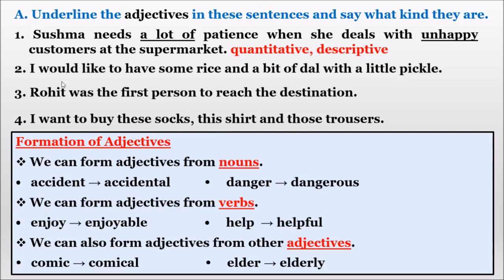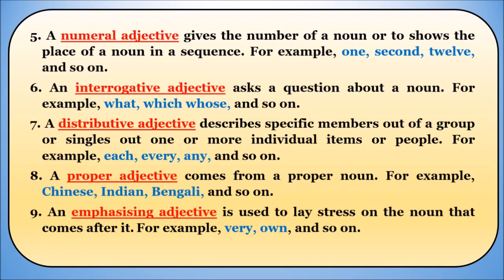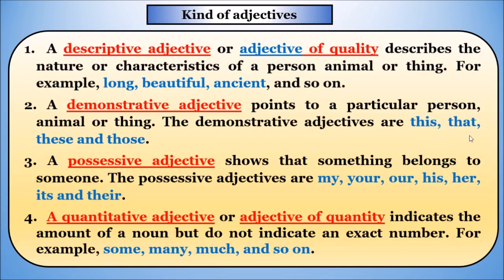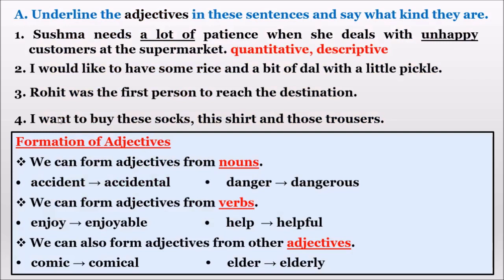All these three are what? Demonstrative. Let us check, look here. This, that, these and those come under demonstrative adjective. If you want the spelling, you can copy from here, or else the spellings are in the textbook itself. So the fourth one, these, this and those, all the three are demonstrative.